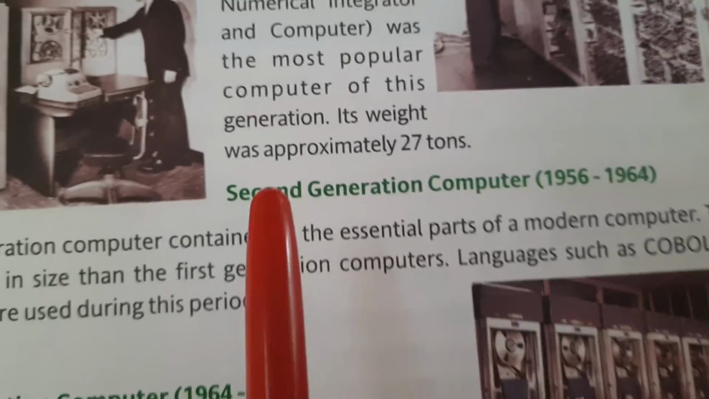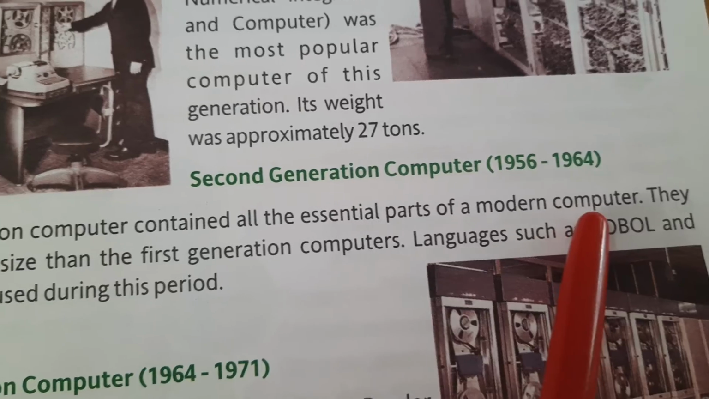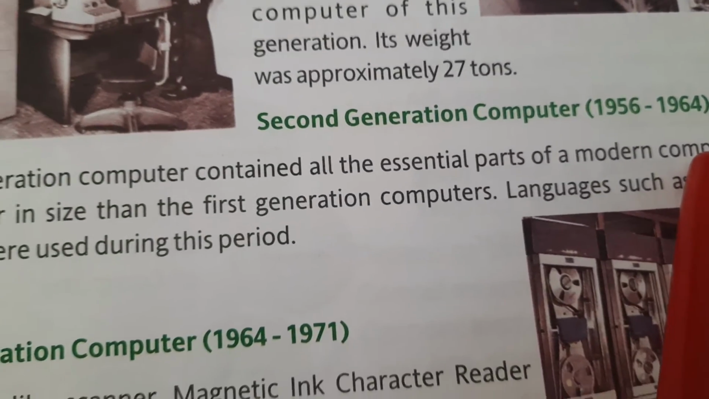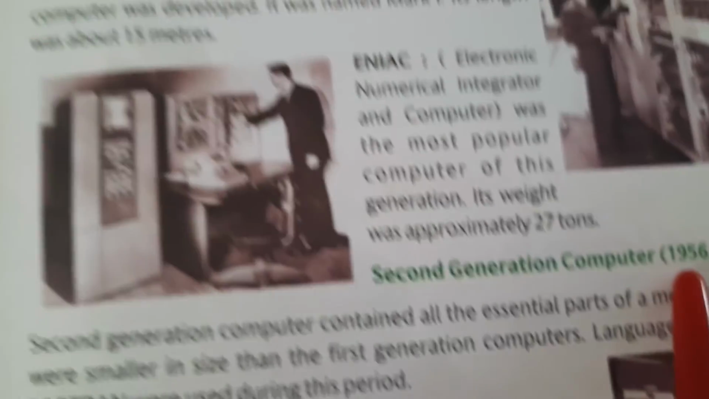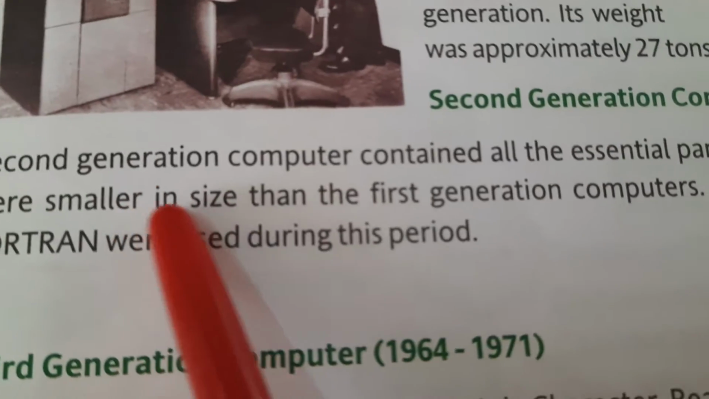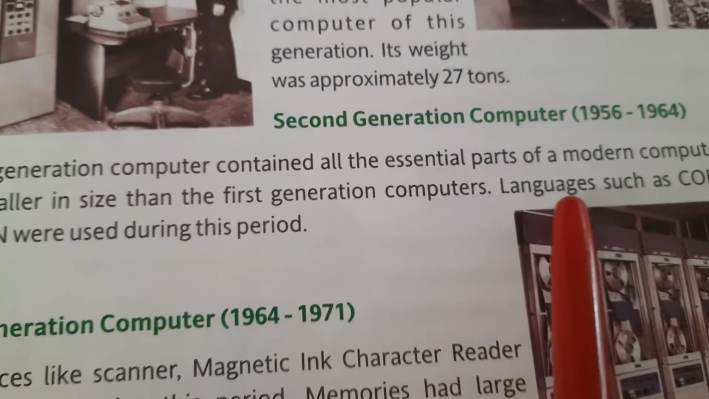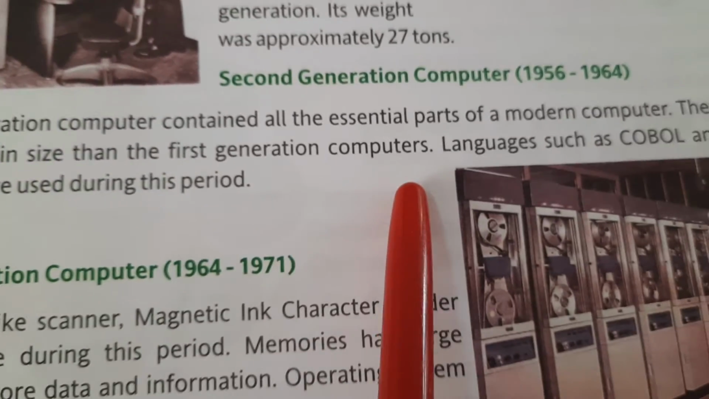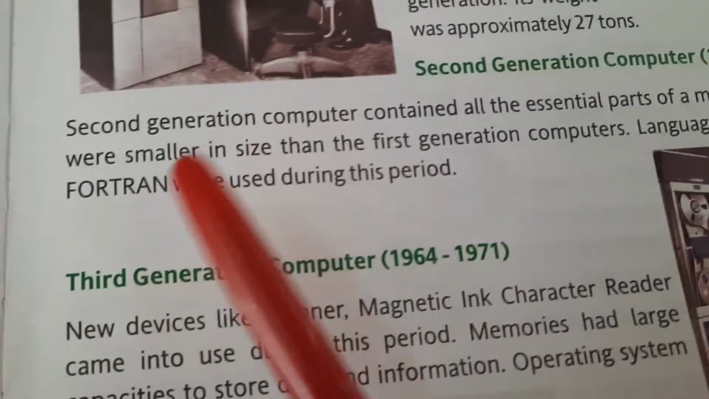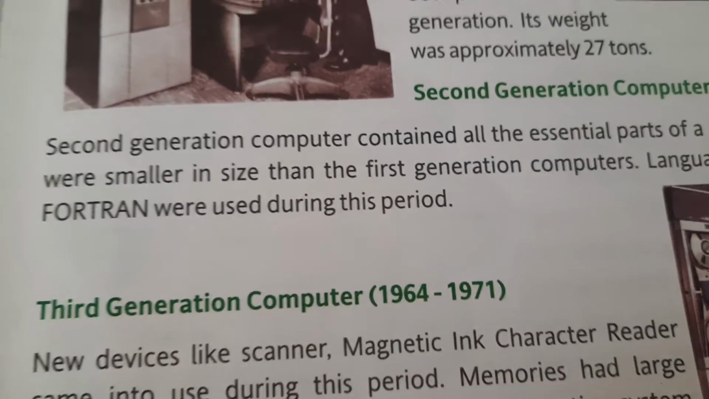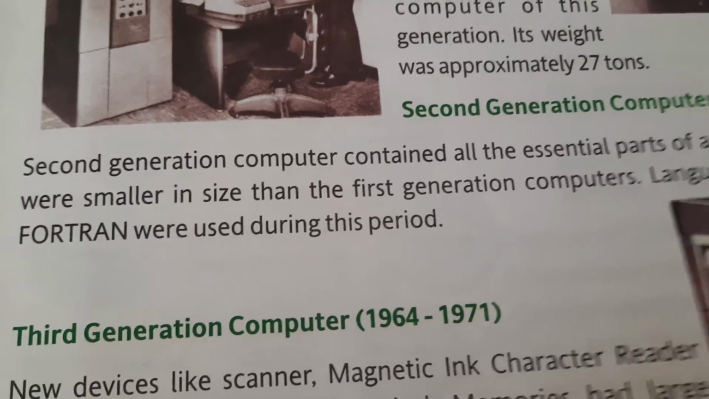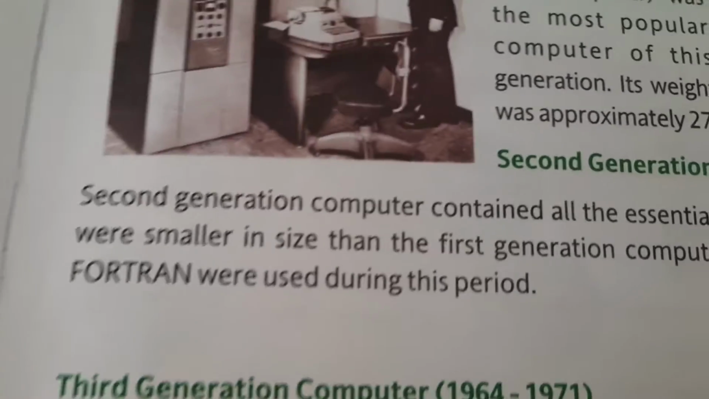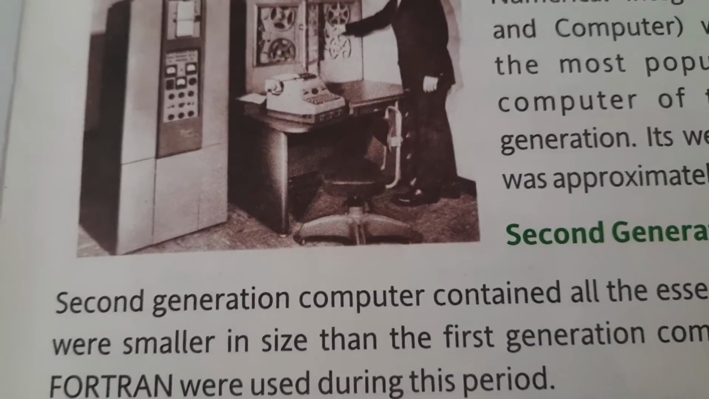Fine. Second generation computers, 1956 to 1964. If you see, the earlier time period was long, but this time period is a little bit shorter. Now, second generation computers contained all the essential parts of a modern computer. They were smaller in size than the first generation computers. Languages such as COBOL and Fortran were used during this period. Means, as the generation progressed, the size of the computer decreased, because advancements were made, and that is why the size decreased.